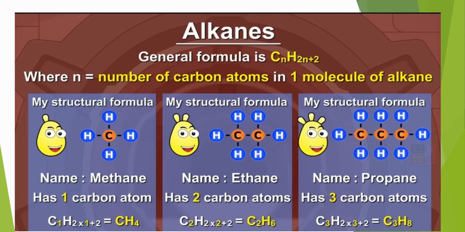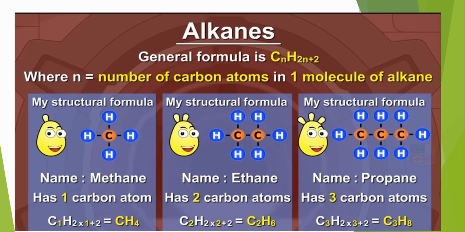So first one is meth, as I told you, one carbon atom meth, and it is the first member of alkane, so add the suffix ane, alkane, methane. Now put value 1 in place of n. When n is 1, C1 H2 multiply 1 plus 2 and it will be CH4. 2 ones are 2 plus 2, 4, CH4.